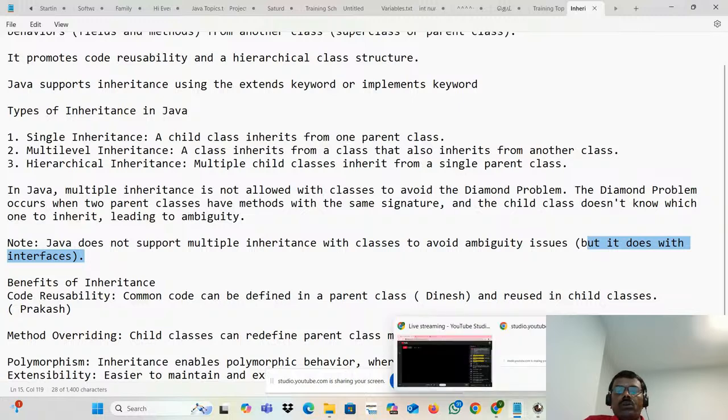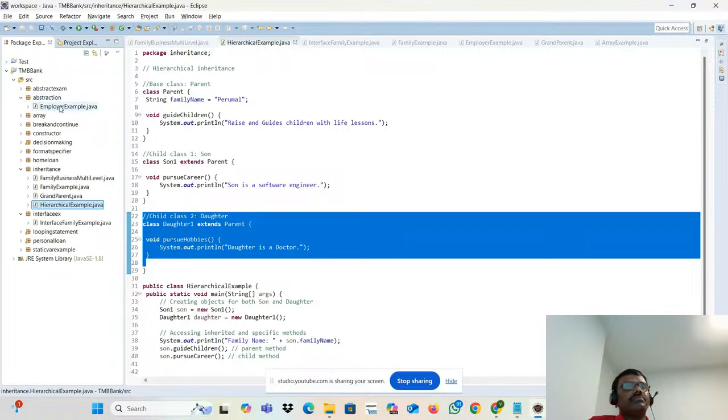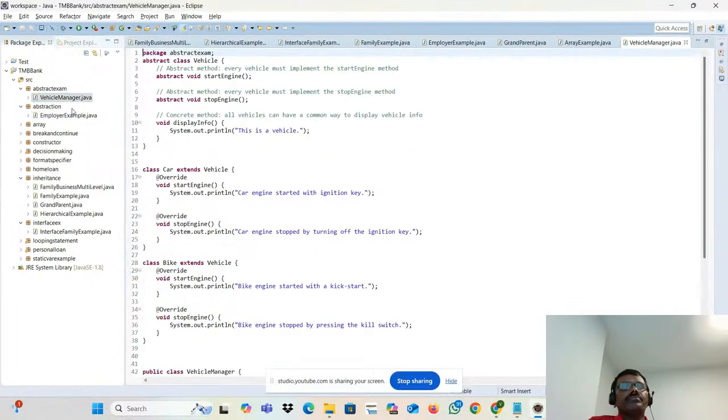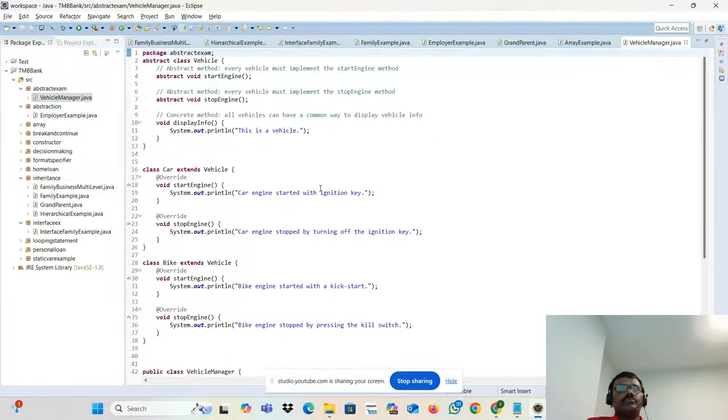Let's go for this first one. What do you mean by interfaces?